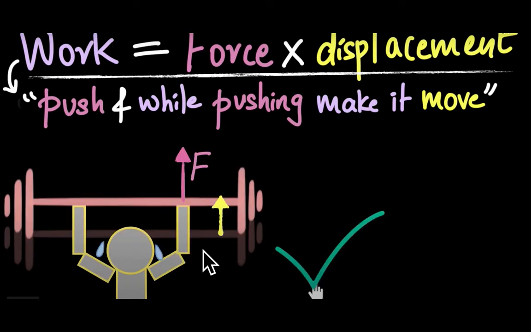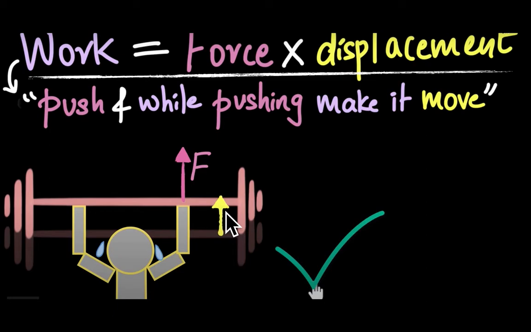See, in this condition, the boy is holding the barbell and applying the force, and the barbell moves from this position to this position. Force is applied and the barbell is showing displacement from this point to this point. Is work done?